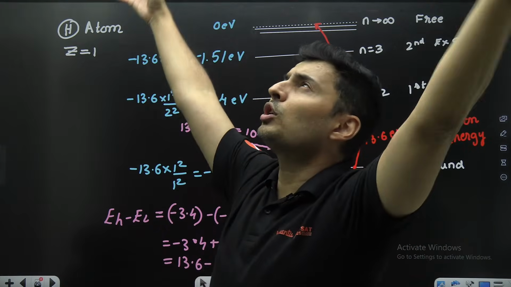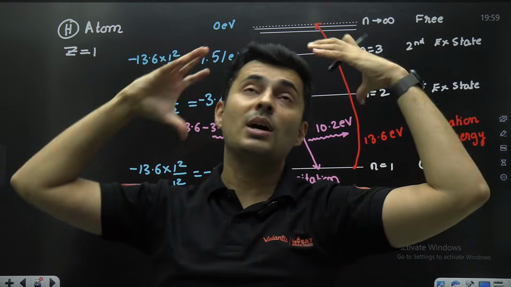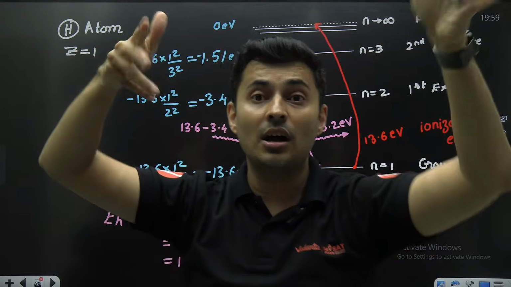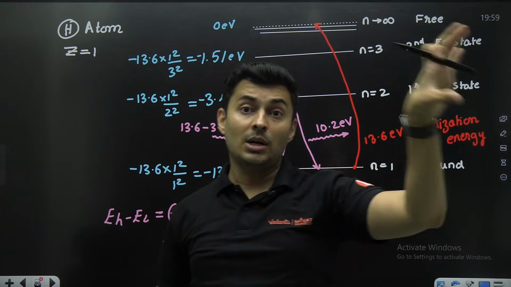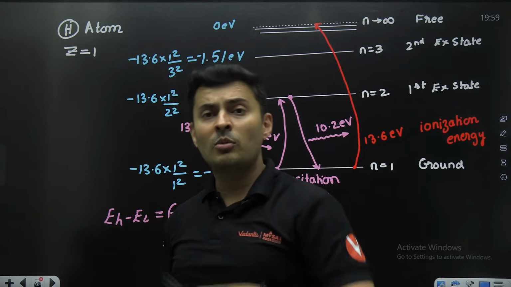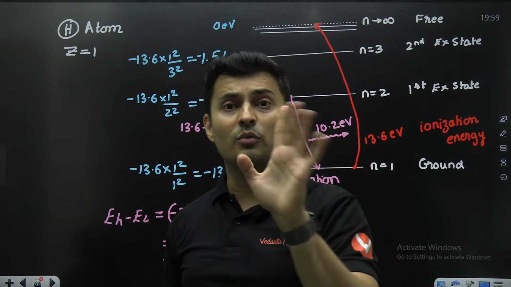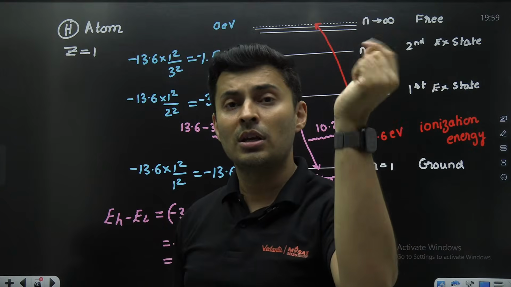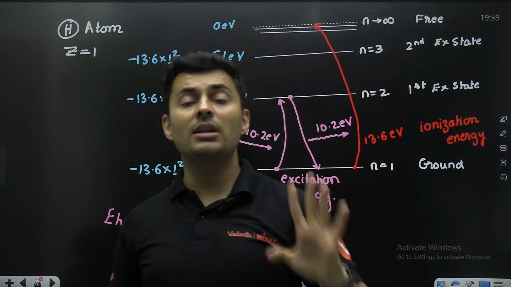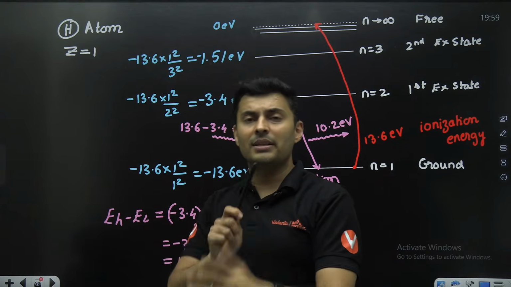Now you are visualizing. Thomson means that pudding is there, watermelon is there, that watermelon is the positive, sir. The seed is the negative, sir. Sir, closest distance of approach also I understood, sir. Why Bohr's model became famous also I know, sir. Rutherford failed because he thought the electron will just revolve normally, but Maxwell radiation is there, sir. Rutherford didn't think about it. So we now know everything.